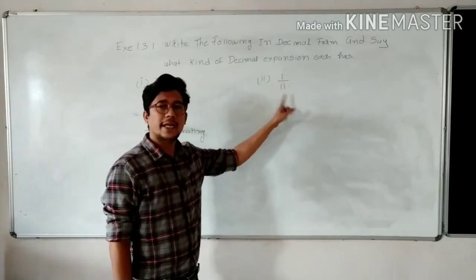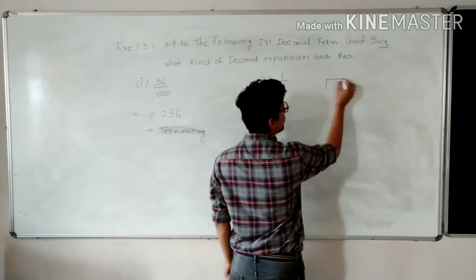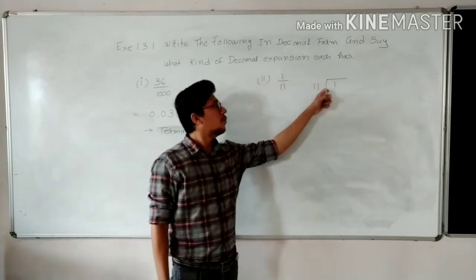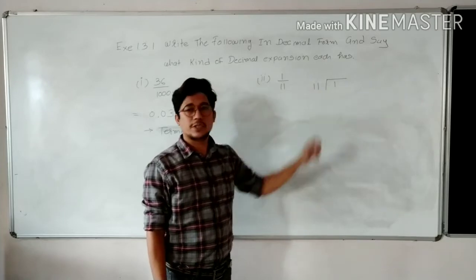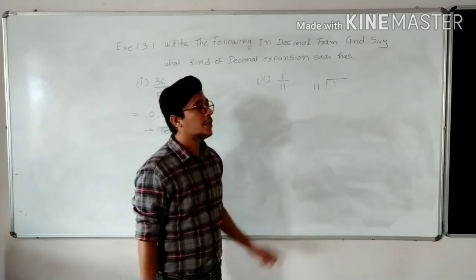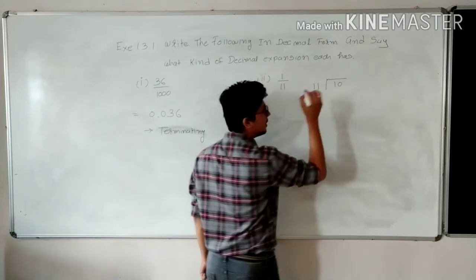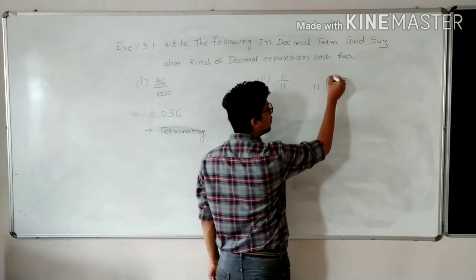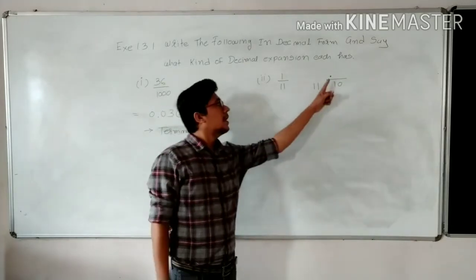1 divided by 11. Again, 1 is smaller than 11, so this division process is not yet possible. To make it possible, you have to add 0. Once you add 0 here, you have to put a point in the quotient.